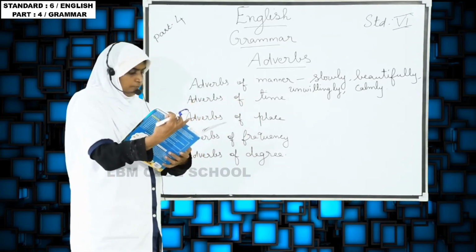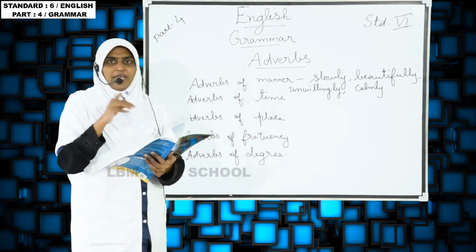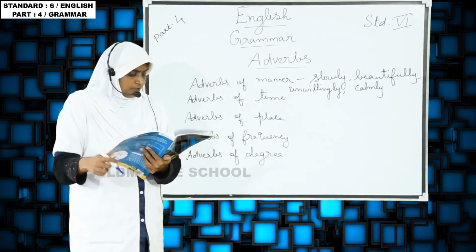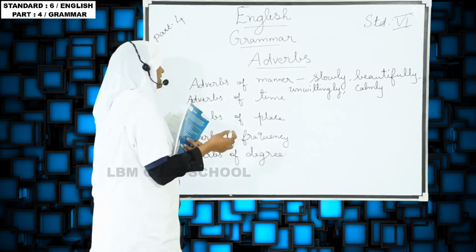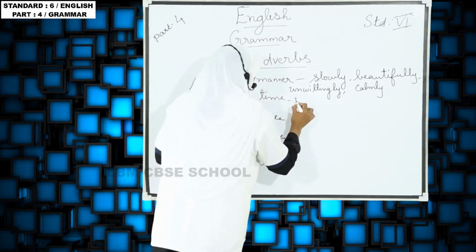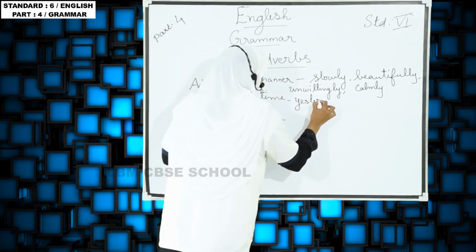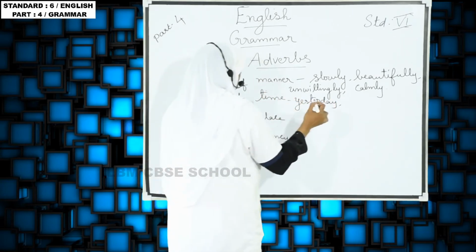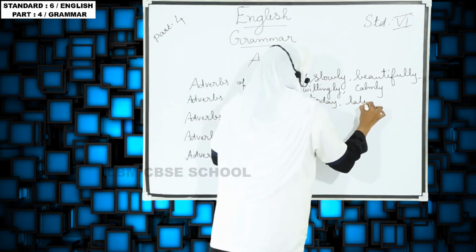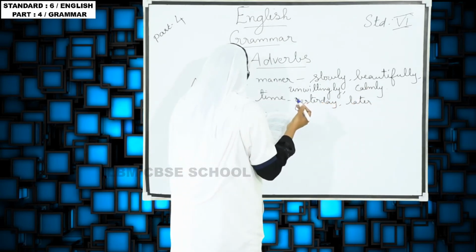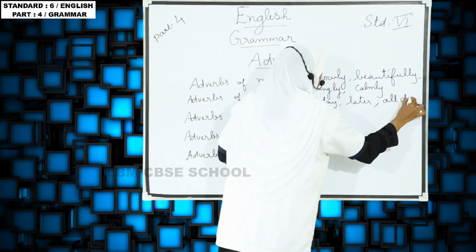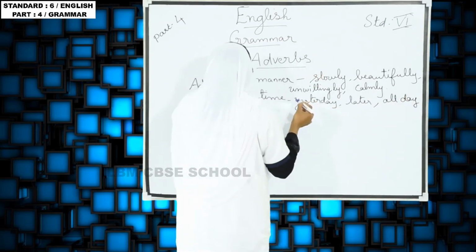So adverbs of time is very easy. Wherever the time is mentioned, we call it adverbs of time. For example, yesterday, later, all day, week.